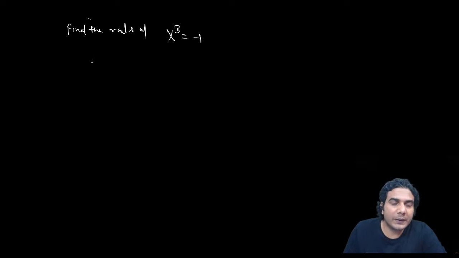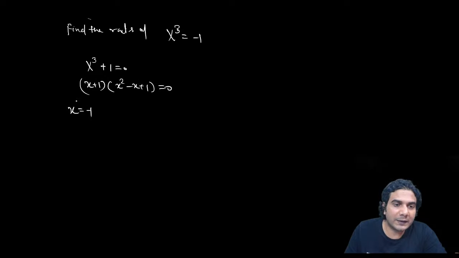All right. So if you have x cube is equal to minus 1, then you can write it either in Euler's form or you can factorize it, okay? So let's factorize: x plus 1 times x square minus x plus 1 is equal to 0. So you'll get one value as minus 1, okay?